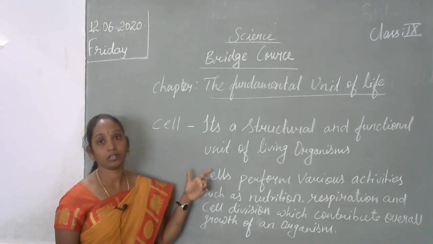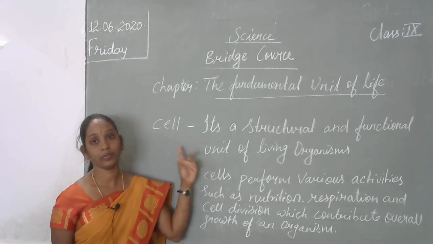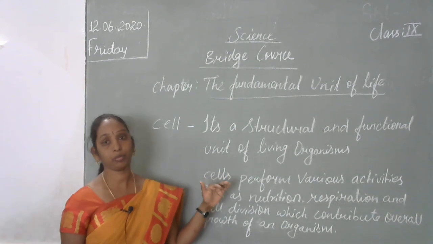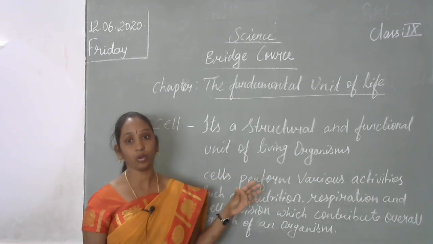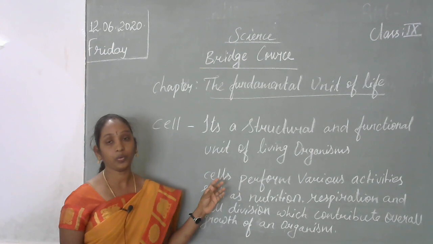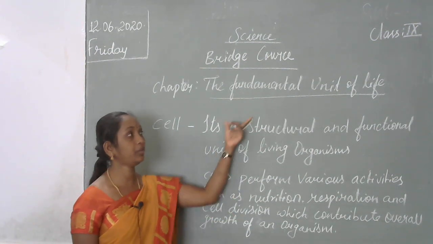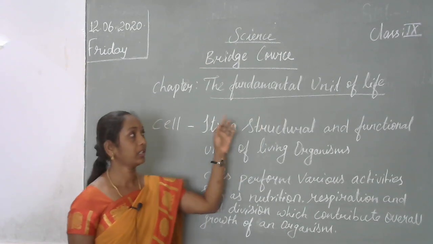The things that occur on the earth are of two types, living things and non-living things. Both are made up of something. What they are made up of, how the structure is, what its characteristics are. That is the topic, the fundamental unit of life.